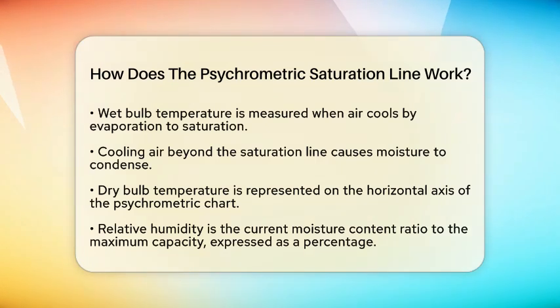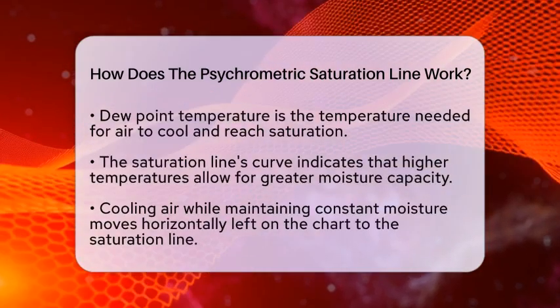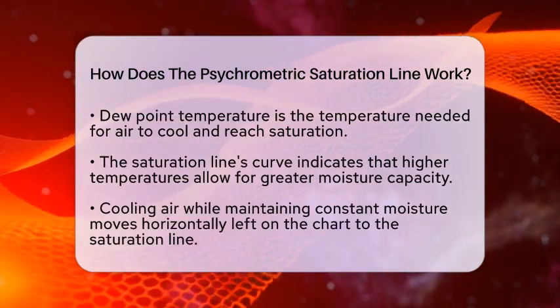Another important term is dew point temperature. This is the temperature at which air must be cooled to become saturated and begin condensation. On the saturation line, the dew point temperature aligns with the moisture content of the air. As the temperature of the air increases, its ability to hold moisture also increases. This is why the saturation line curves upward on the chart.